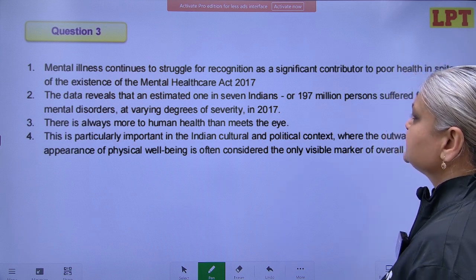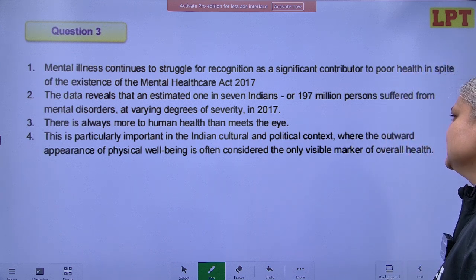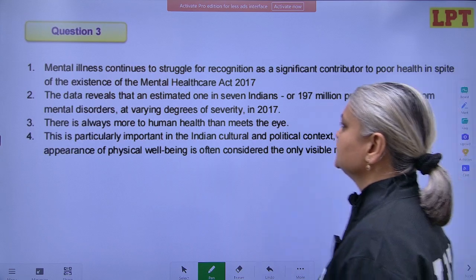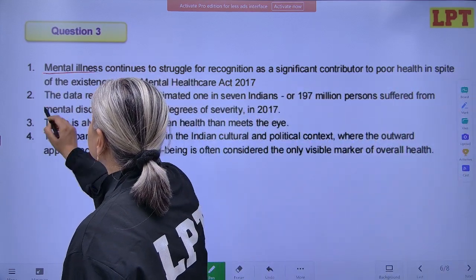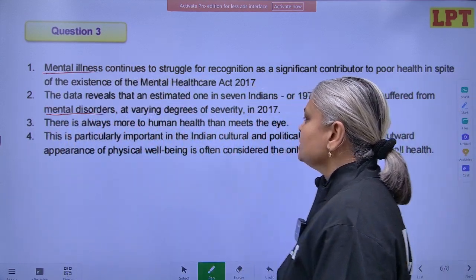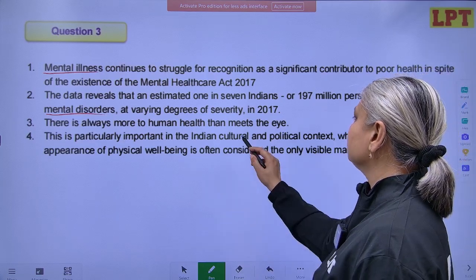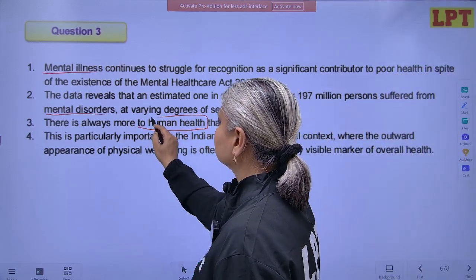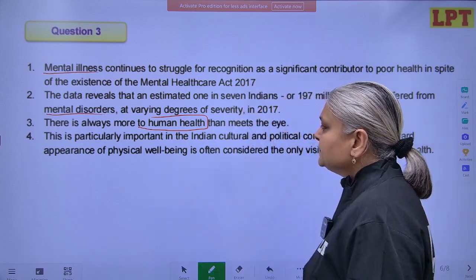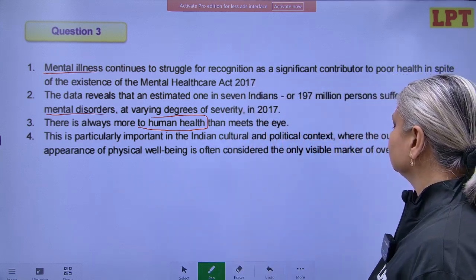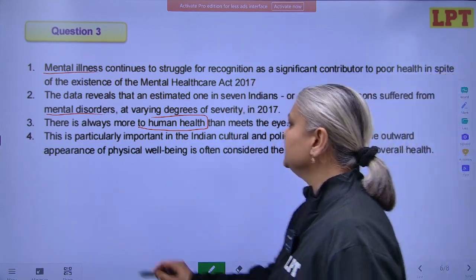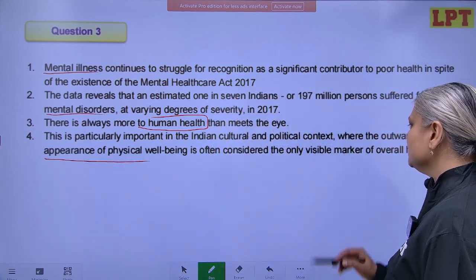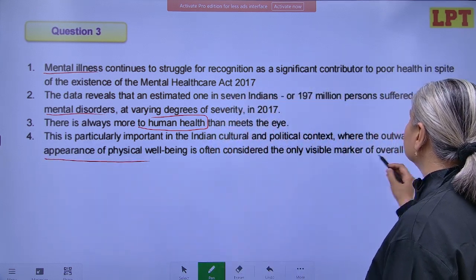The data reveals that an estimated 1 in 7 Indians or 197 million persons suffer from mental disorders. Just talking mental illness, mental disorders. There is always more to human health than meets the eye. So it is talking about human health in general. This is particularly important in the Indian culture and political context where the outward appearance of physical well-being is often considered the only visible marker of overall health.